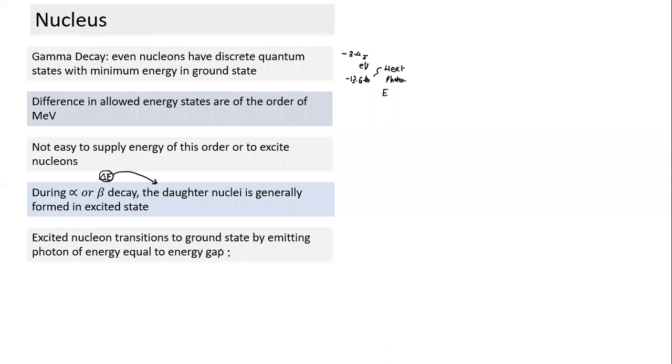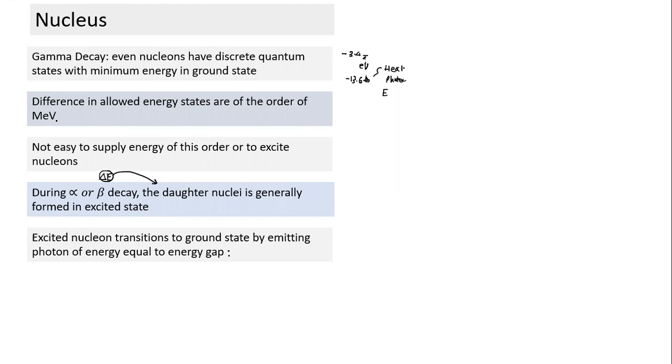So what are the three radiations we have come across? We started with something. In case of the Balmer series, there also is EM radiation. Those EM radiations, in case of the hydrogen atom, are of the order of 2 to 3 electron volts, which is visible light. And in case of X-ray, we have seen, when the transition takes place to an inner orbit of a large atom, the energy is of the order of thousands of electron volts. And since the energy gap is thousands of electron volts, the photon emitted is also of the order of 1000 electron volts. So that EM radiation is X-ray.